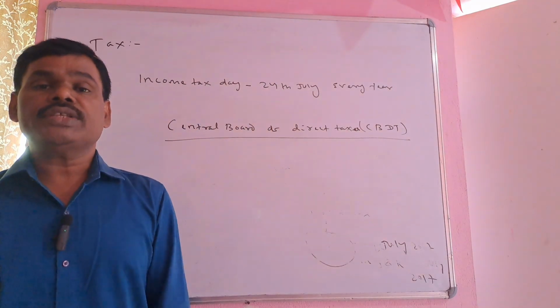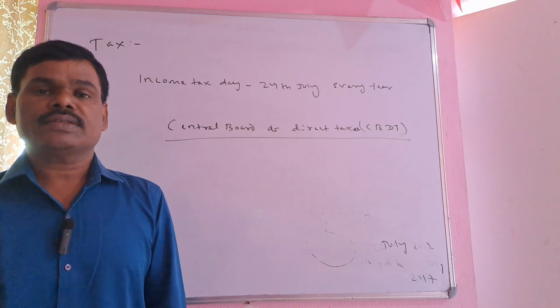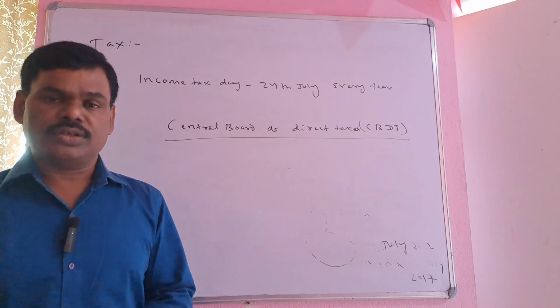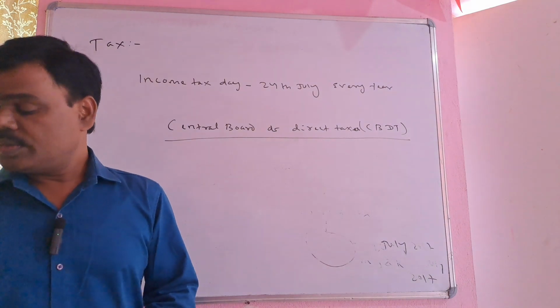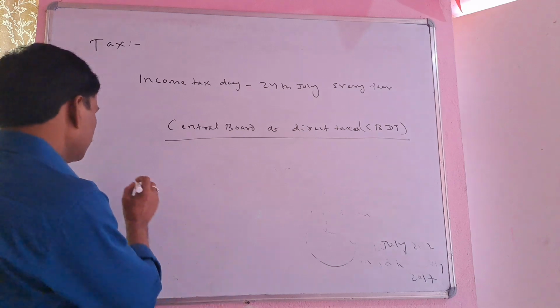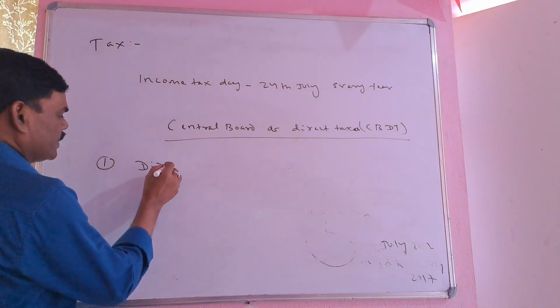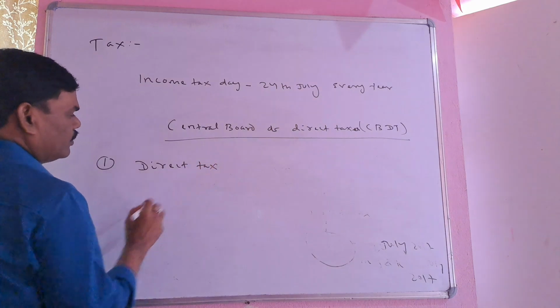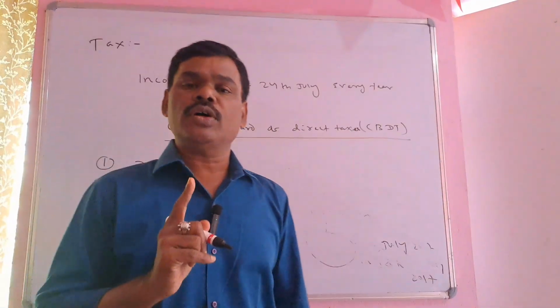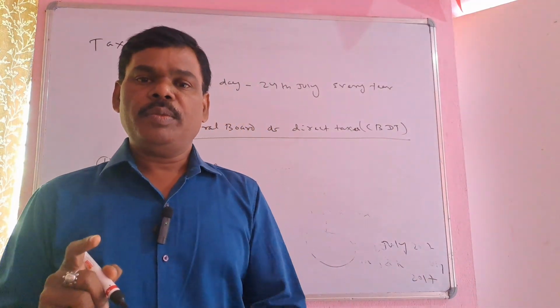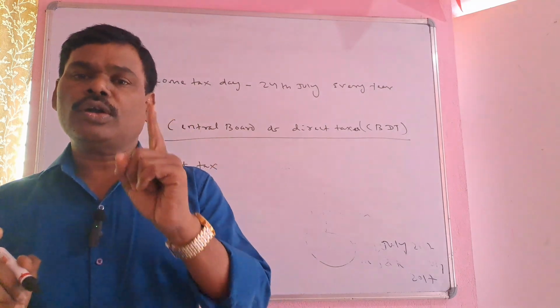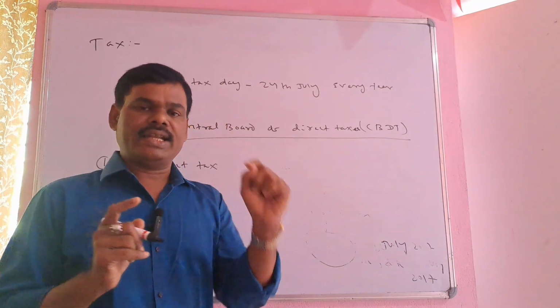Then what are the features of income tax? First of all, it is a direct tax. Why? We are paying directly to the government, right? So it is a direct tax.